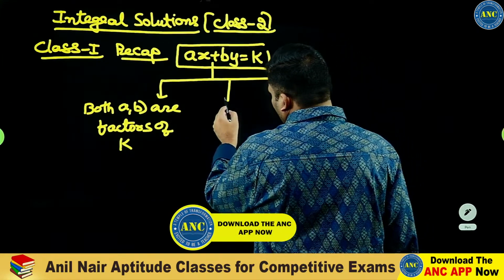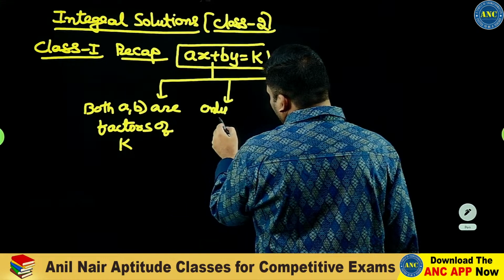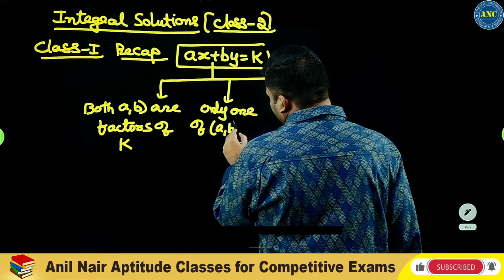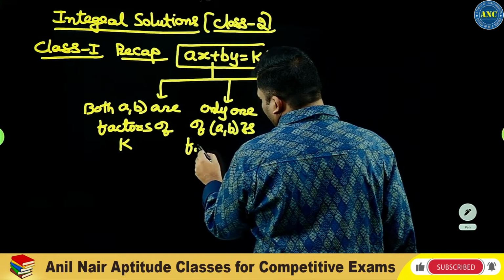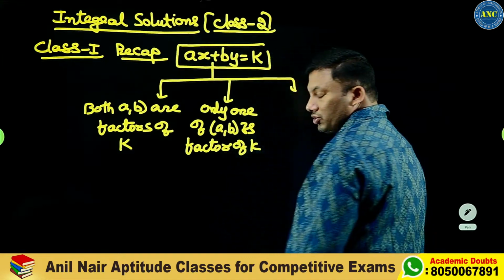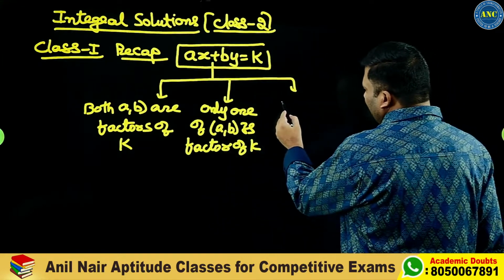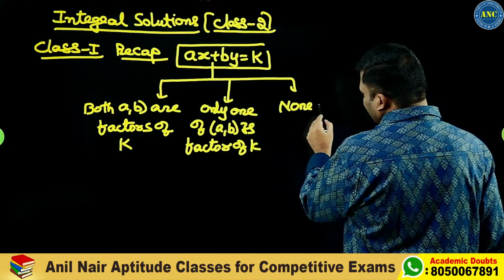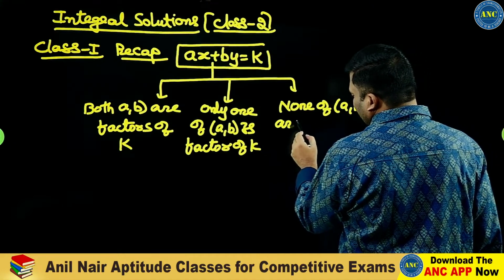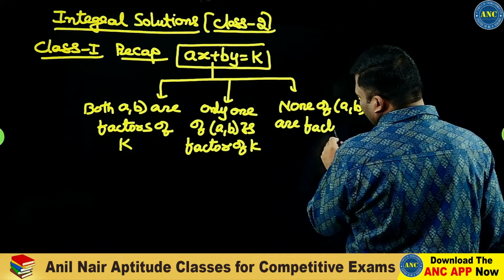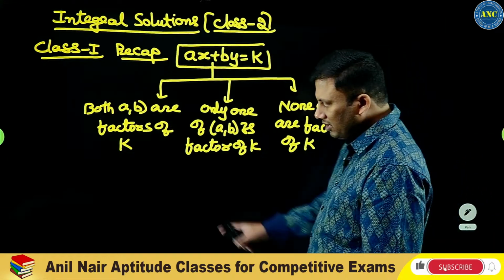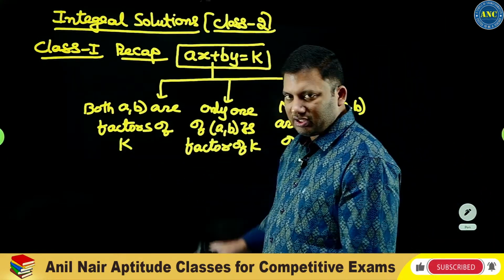Next, only one of a, b is a factor of the right hand side. These also we discussed. Then, none of a, b, the coefficient of x and the coefficient of y, are factors of the right hand side. This case is pending.